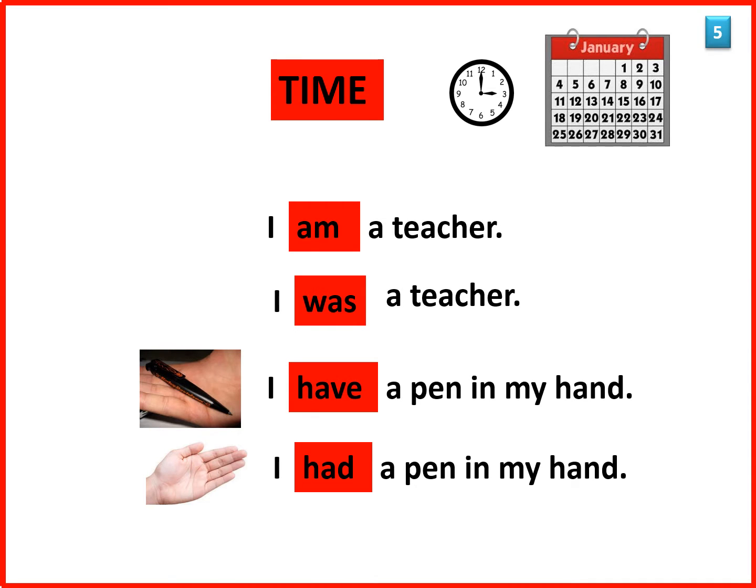All action takes place in time. So, besides showing action, the verb has another very important job. It shows time. If I say, I am a teacher, it shows that I'm a teacher now. If I say I was a teacher, it shows that I was a teacher sometime in the past, either yesterday or some years ago maybe. So I can say I have a pen or I had a pen in my hand.